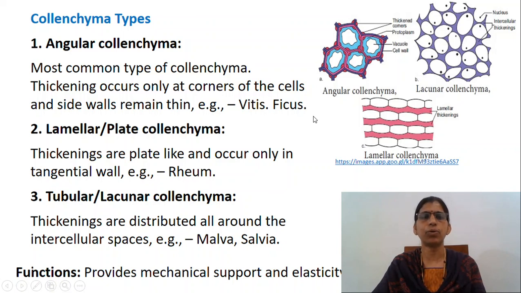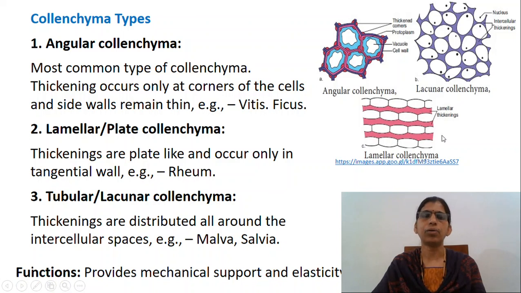This typical collenchyma is a compact tissue consisting of irregularly arranged cells without intercellular spaces. Due to the continued thickening of the cell wall, the lumen may look circular. In lamellar or plate collenchyma, thickenings are plate-like and occur in tangential walls.